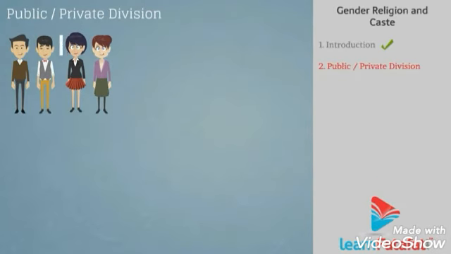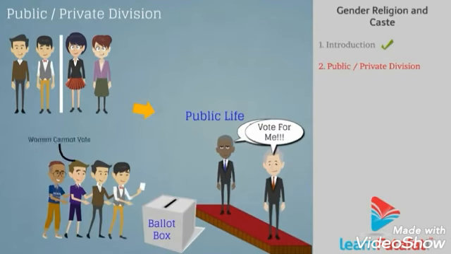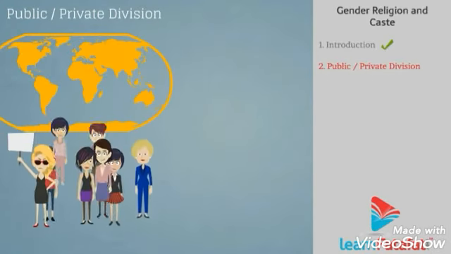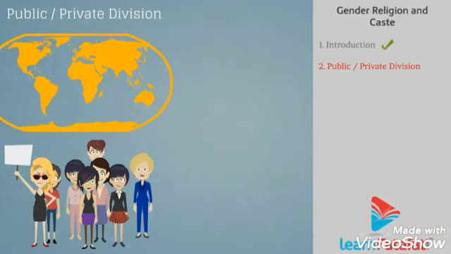Even though women are about half of humanity, they still have a minimal role in public life. For example, women could not vote and participate in public affairs. Gradually, women from different parts organized themselves and raised movements for their rights. Such movements are called feminist movements.